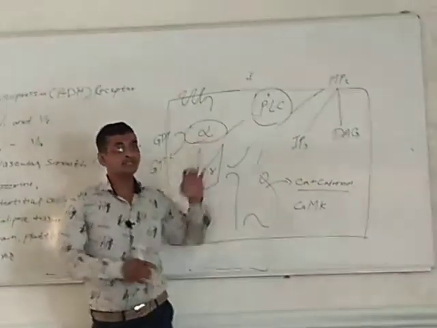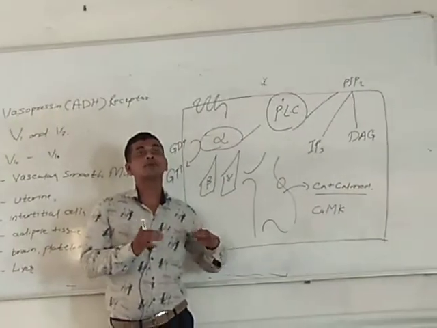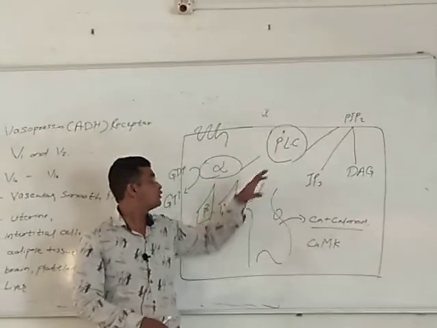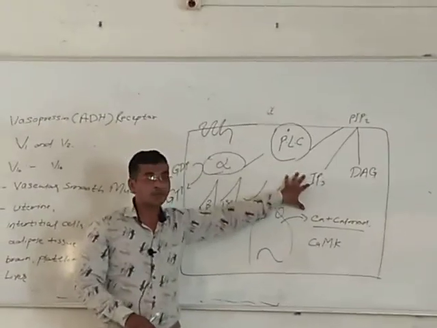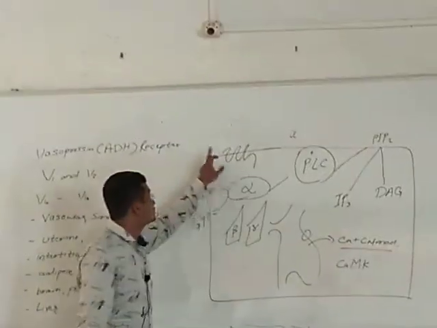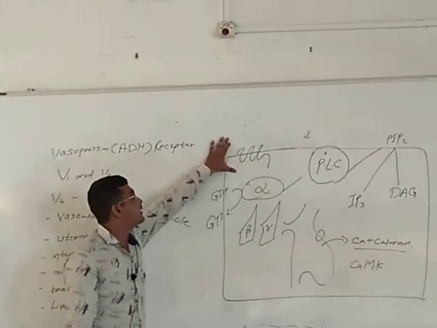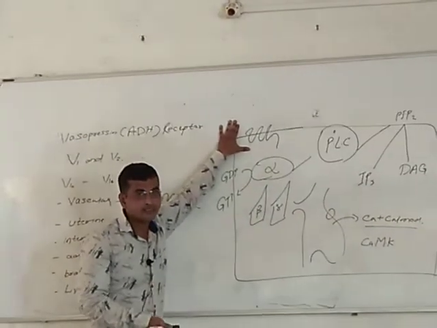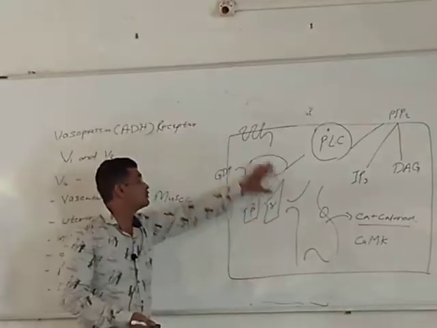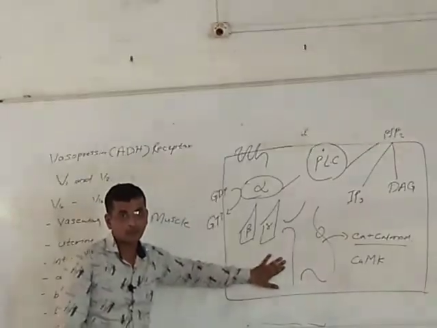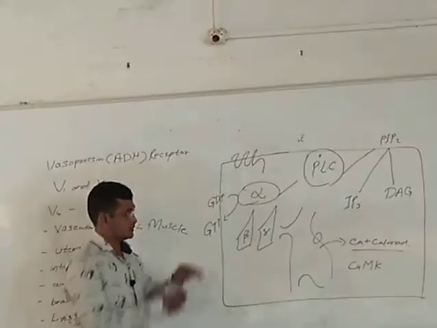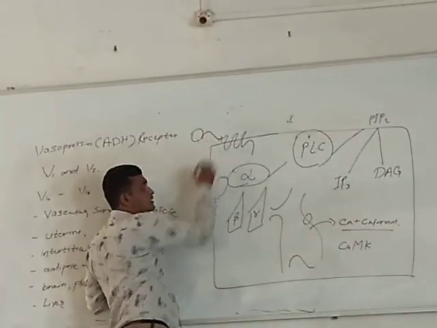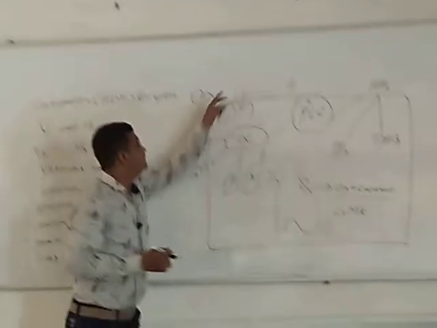The vasopressin receptor is a G protein coupled receptor, and it will work like a G protein coupled receptor. Once vasopressin is released, it binds the receptor, which consists of alpha, beta, gamma subunits. When vasopressin binds with the receptor, it will activate the receptor.